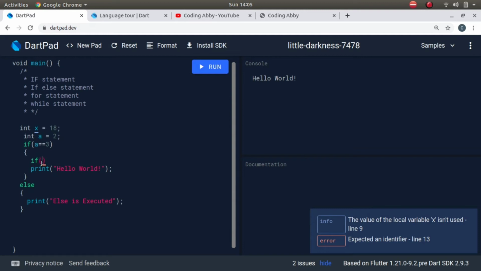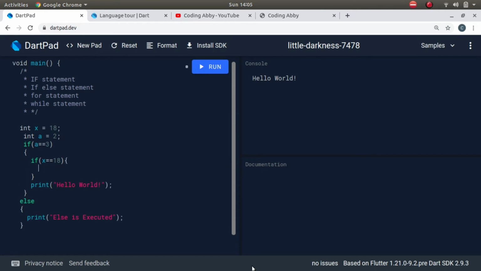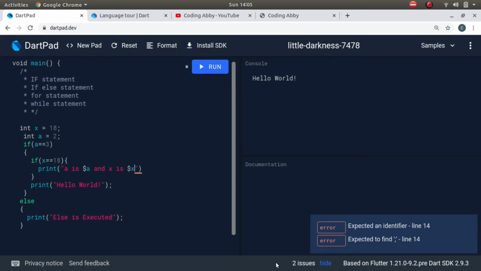Let's say if x is equal to 18, then print a is $a and x is $x. Now what is this dollar sign? I will tell you in a moment.